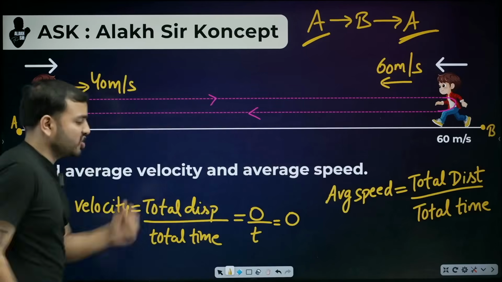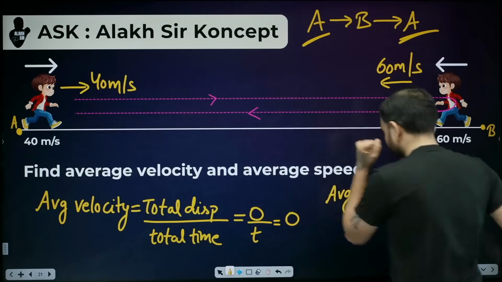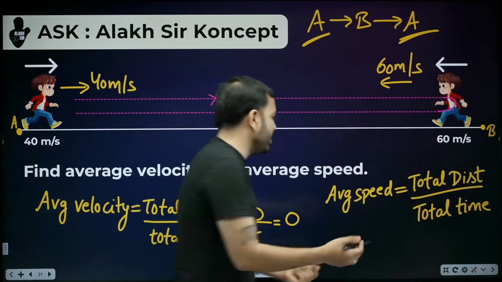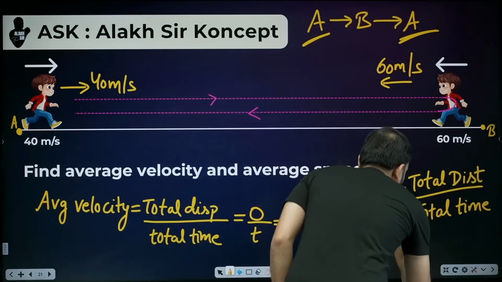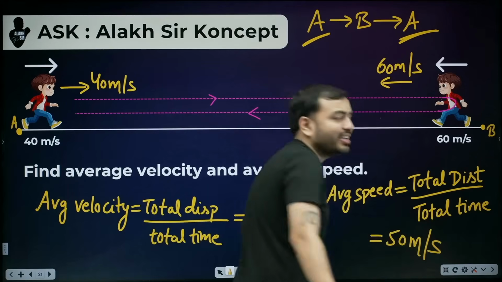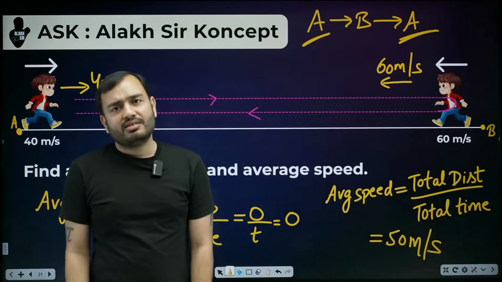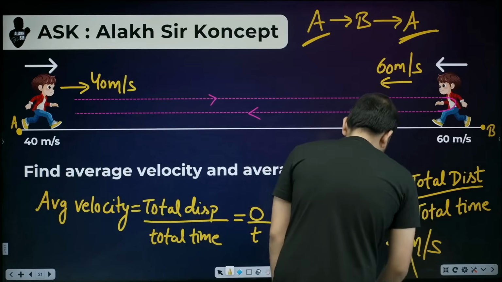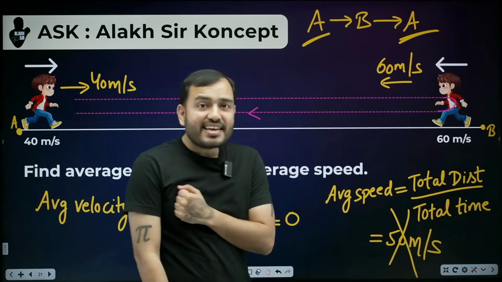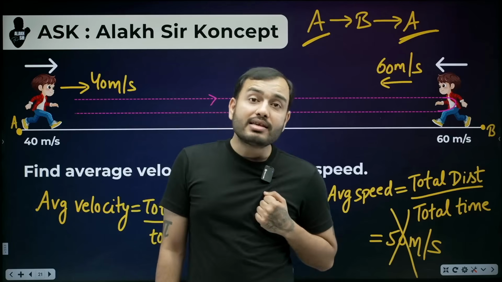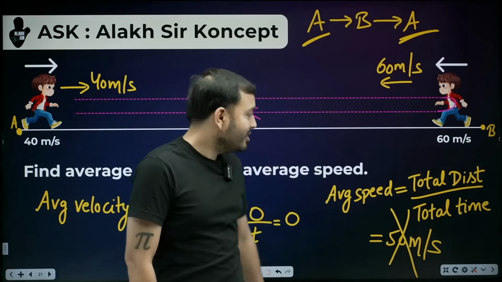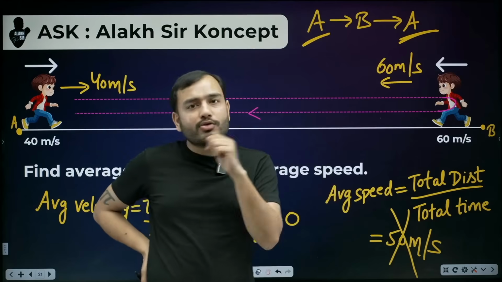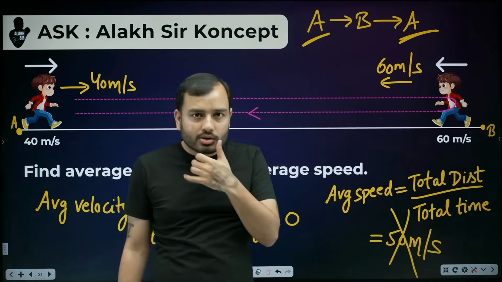Only thing told was the speed while going was 40 meters per second, and the speed while coming back was 60 meters per second. So beta, the average of 40 and 60 is? 50 meters per second. You couldn't think of this. Don't even think, because I am here to teach you physics. Who told you that average is taken like this? Who told you the formula of average velocity is to add both speeds and divide?